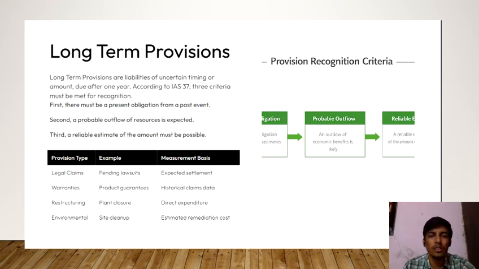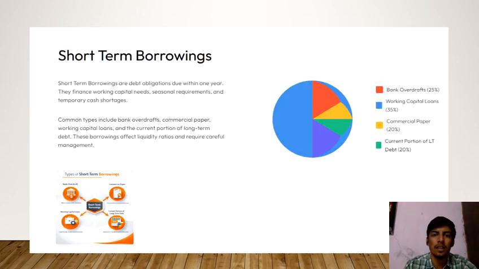When such provisions are payable after 1 year, they are called long-term provisions. Common examples include provisions for gratuity and provisions for employee benefits. These provisions help the company to prepare for future obligations. Now let us move to the next slide.